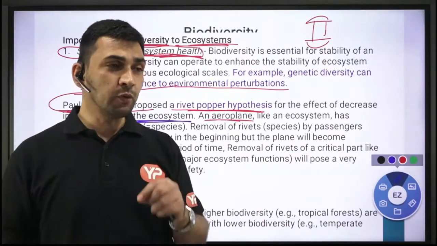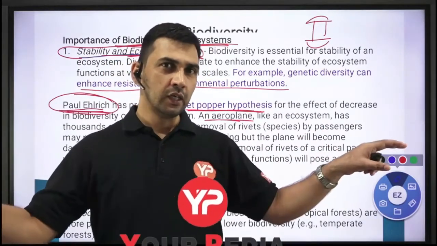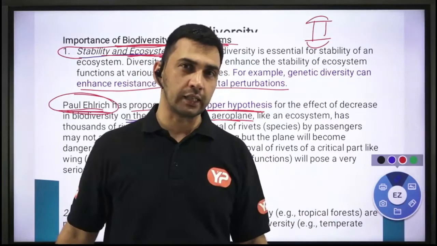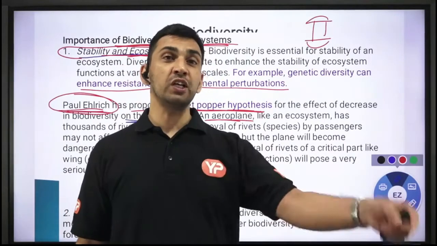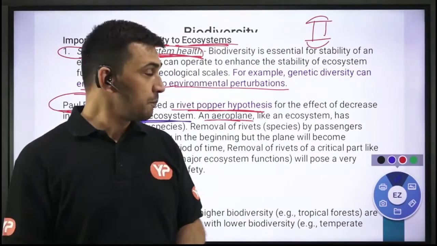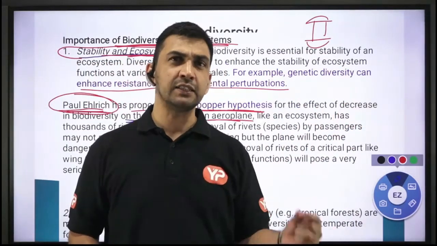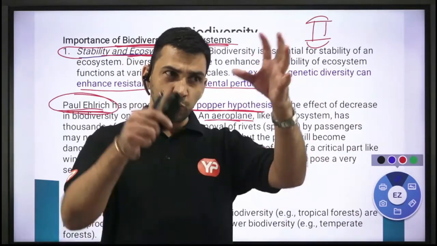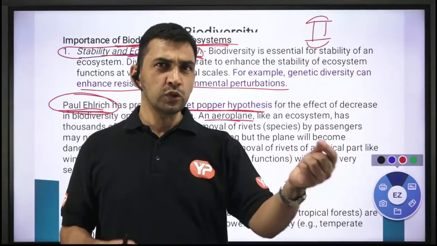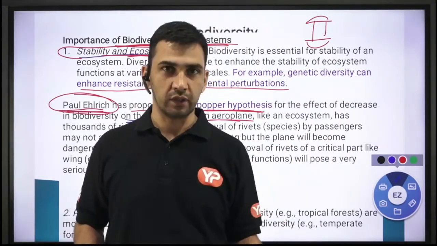But if you remove a particular rivet from a critical part like the wing, which influences your aerodynamics, then it is a critical part, and if you remove the rivet from there, it is going to be potentially harmful in a very immediate future, right? So the same thing happens with the ecosystem also. He compared that particular rivet with the species. If you have removed a rivet randomly from anywhere, in this case it would be a species. So in that whole ecosystem, if you remove a particular species, if you damage a particular species, then its influence on the whole ecosystem may not be that big in the near future, but in the longer run it is going to be harmful.